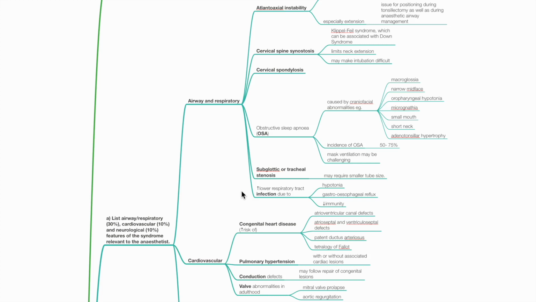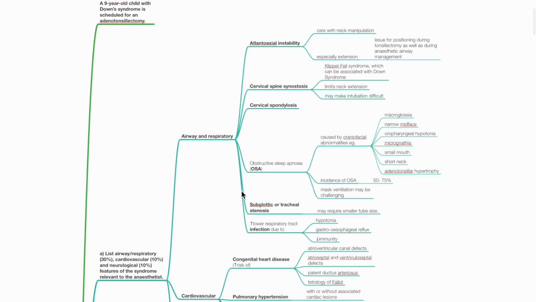Airway and respiratory: atlantoaxial instability, so take care with neck manipulation, especially on extension. Cervical spine synostosis, aka Klippel-Feil syndrome, limits neck extension and may make intubation difficult. Cervical spondylosis may occur. OSA may be caused by craniofacial abnormalities such as macroglossia, narrow midface, oropharyngeal hypotonia, micrognathia, small mouth, short neck, and adenotonsillar hypertrophy.